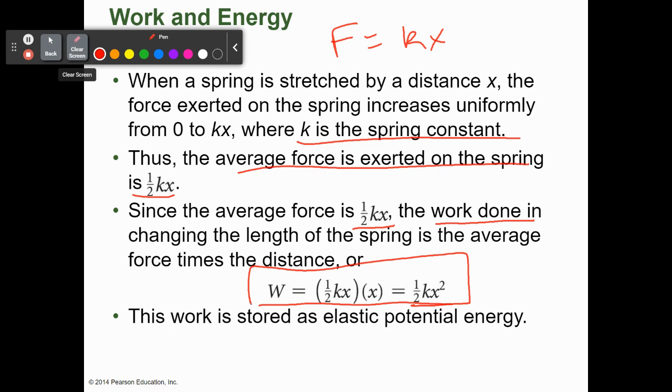So we now have three. We have a work for kinetic energy, we have a work for gravitational potential energy, and we have a work for elastic potential energy: 1/2 kx squared. And it's x squared because it's the force, 1/2 kx, times the distance that it moved, which is also x. So it's x squared. Okay, so everybody have those down?